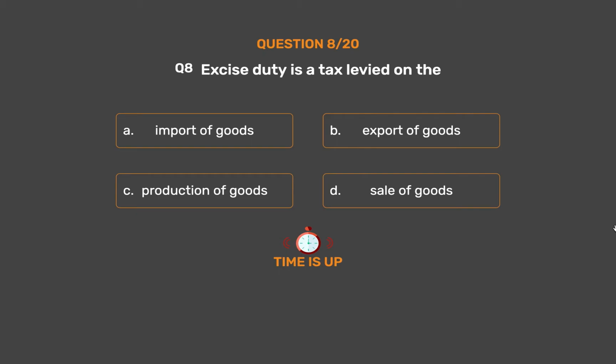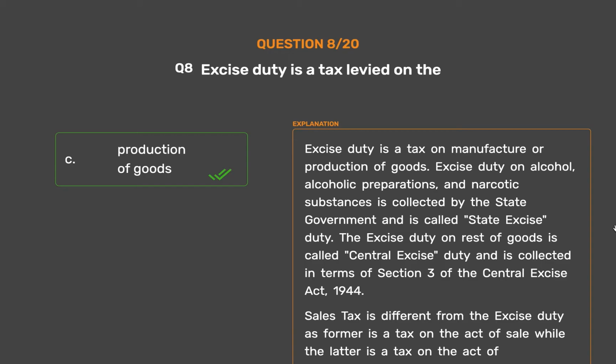The correct answer is Option C, production of goods. Excise duty is a tax on manufacture or production of goods. Excise duty on alcohol, alcoholic preparations, and narcotic substances is collected by the state government and is called state excise duty. The excise duty on the rest of goods is called central excise duty and is collected in terms of Section 3 of the Central Excise Act, 1944.